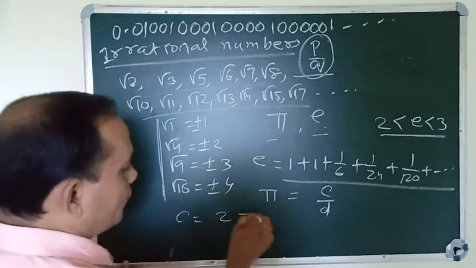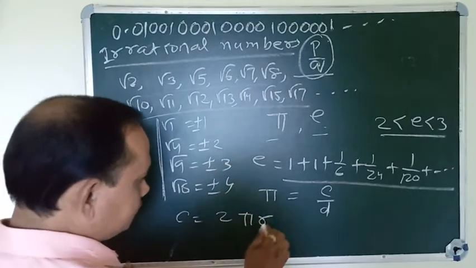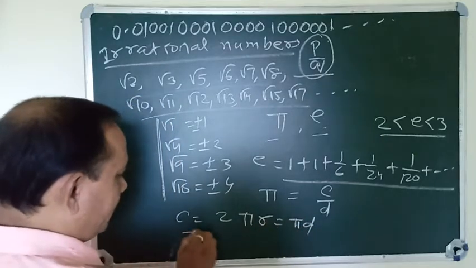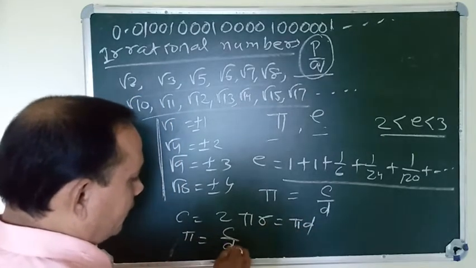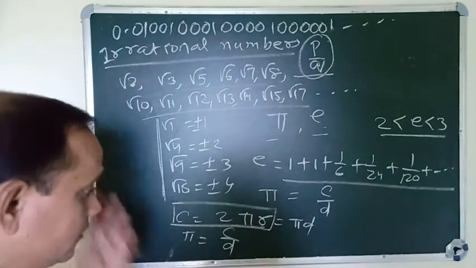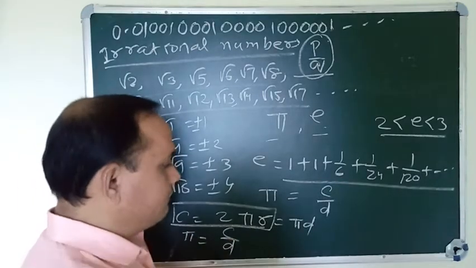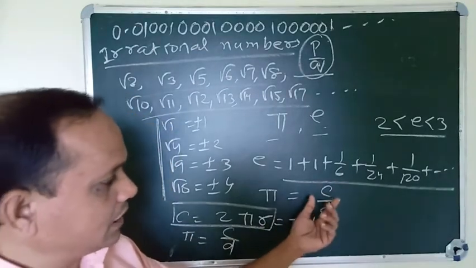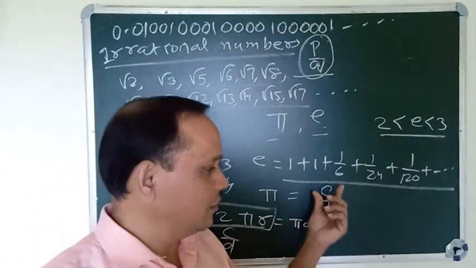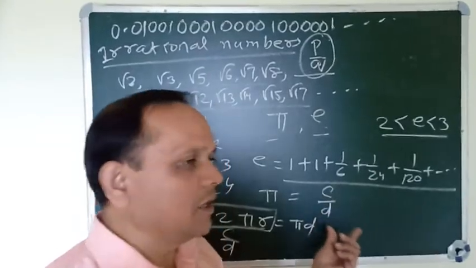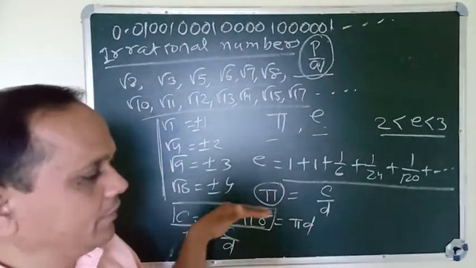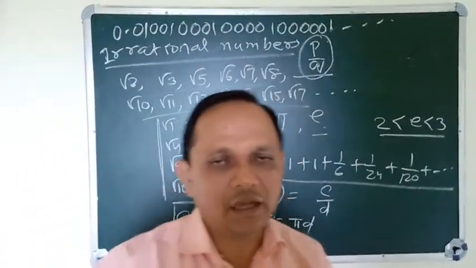C equals 2 pi r, which equals pi d. So pi equals c by d, where c means the circumference of the circle and d equals the diameter of the circle. So the ratio of the circumference and the diameter is called pi. The value of pi is also an irrational number.